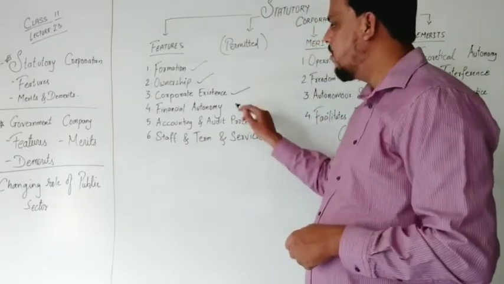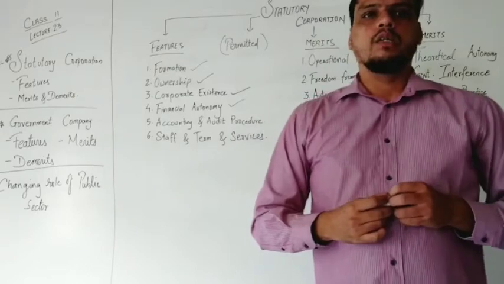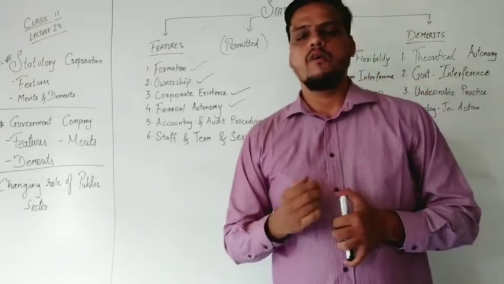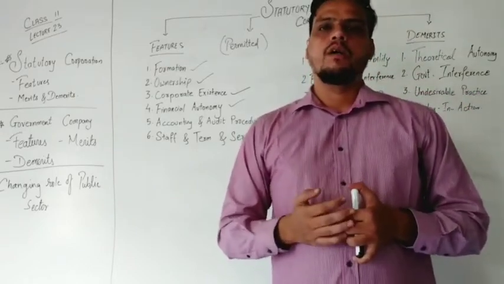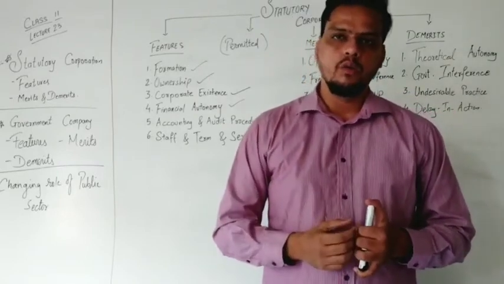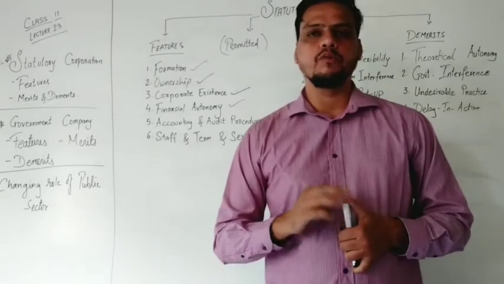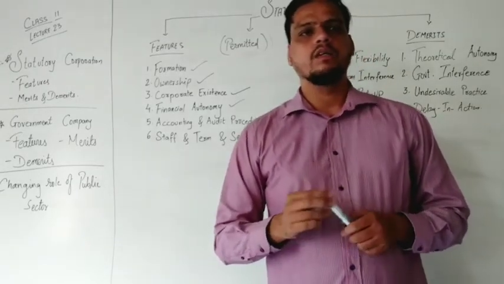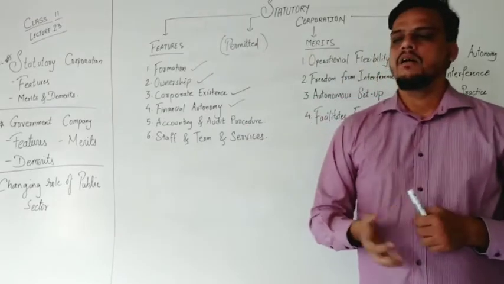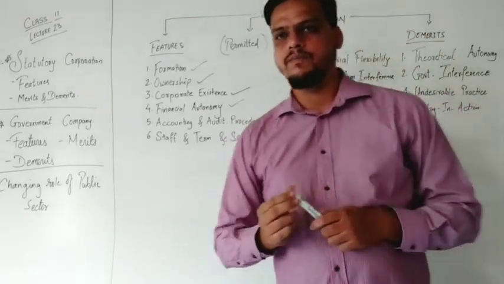Now, financial autonomy. In this financial autonomy, the government provides funds by borrowing from an independent source. Government gives loans to the particular organization which has special permission. Here they can earn revenue by selling goods and services.